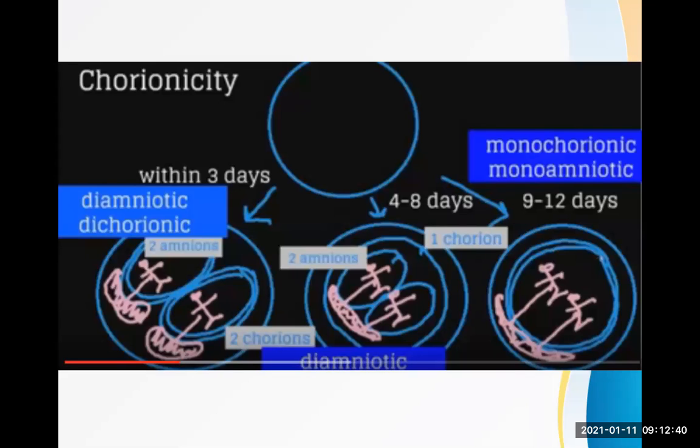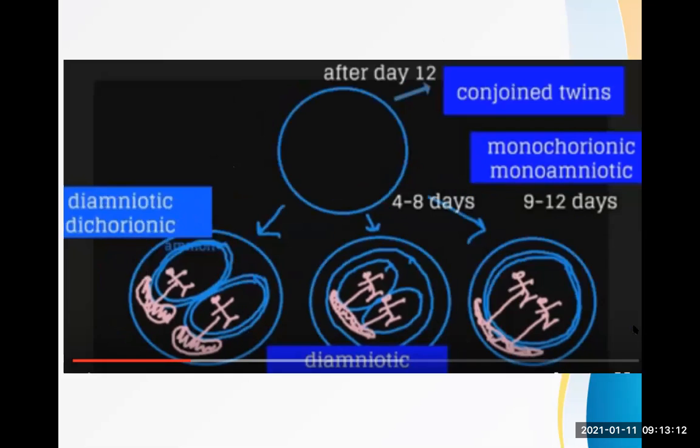Now let's talk about that again so that you clearly understand what is this concept. Now, please have a look there. So this is the within 3 days, if the division occurs, then diamniotic, dichorionic, there are 2 amnion and 2 placenta, or 2 chorion, you can say. Between 4 to 8 days, okay, 1 chorion, 2 amnion, and at 9 to 12 days, monochorionic, monoamniotic, 1 chorion, 1 amnion, and after that it's a conjoined twins.